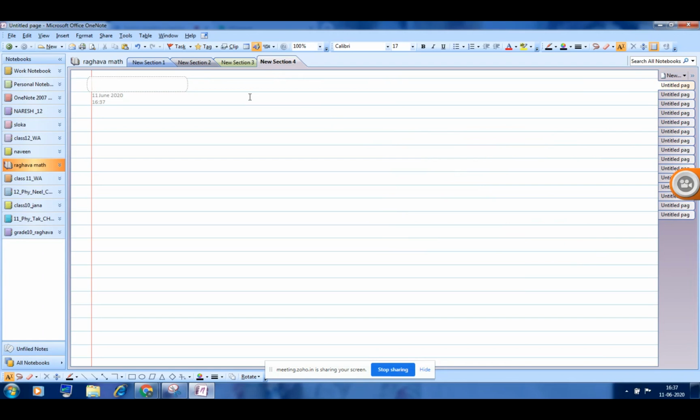Yesterday we already discussed what is the segment and what is the sector. How do you define a sector of a circle?